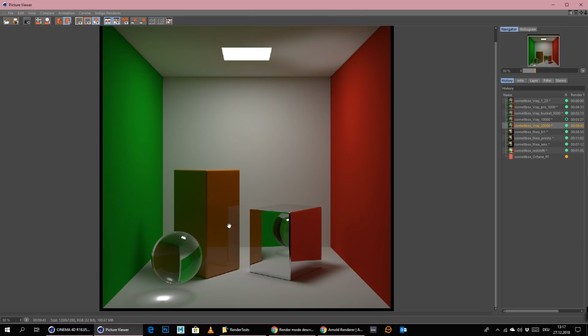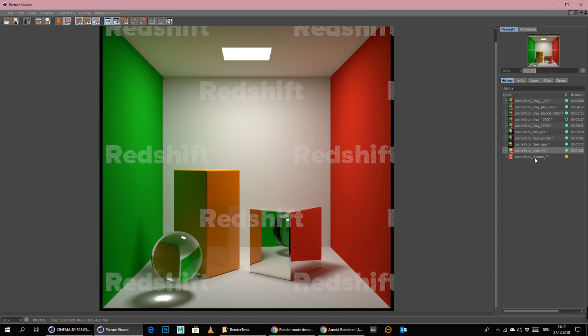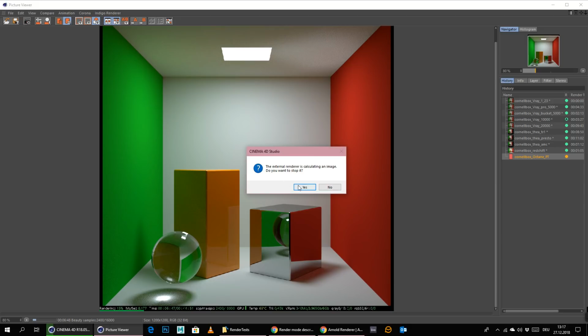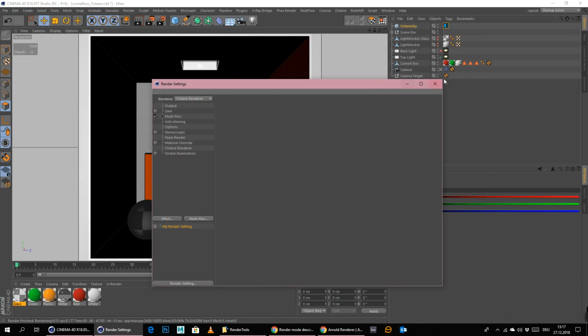Even though the shadow here is not that hard, probably because the light is a little bit lower. If we would turn up the light, probably also the shadow would get a little bit darker, a little bit harder. But yeah, this is now almost 7 minutes, and I think this would definitely need more, like, I don't know, 8 to 10 minutes more to really clean up. It kind of sucks.